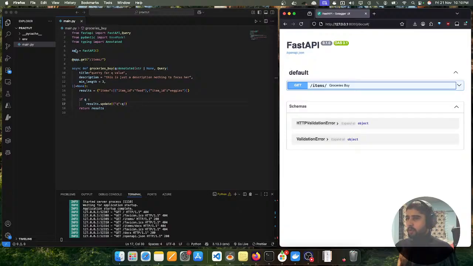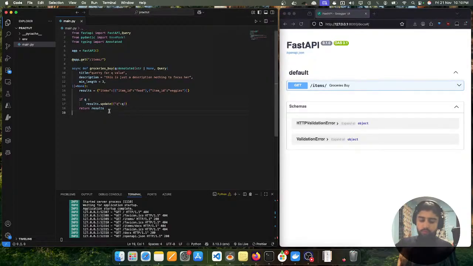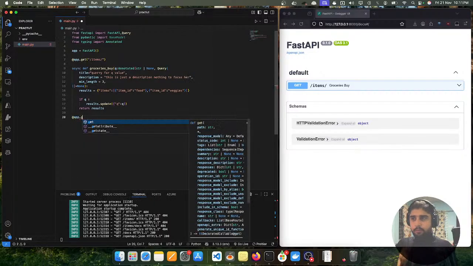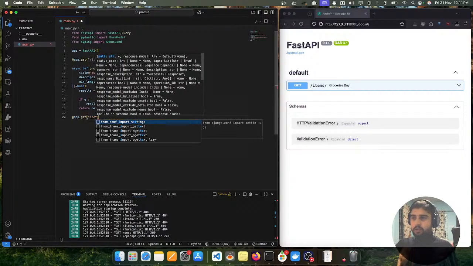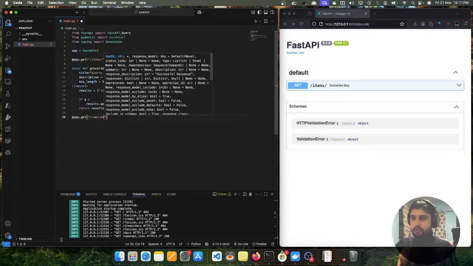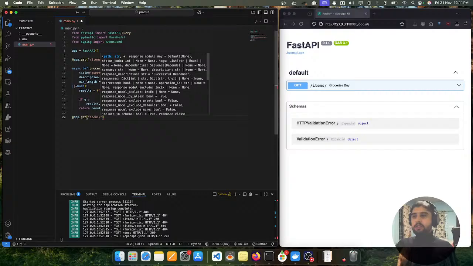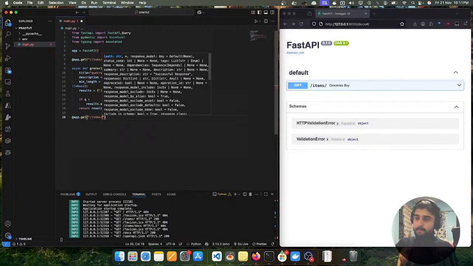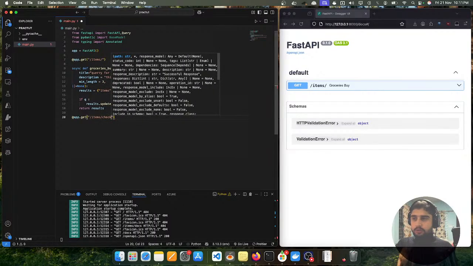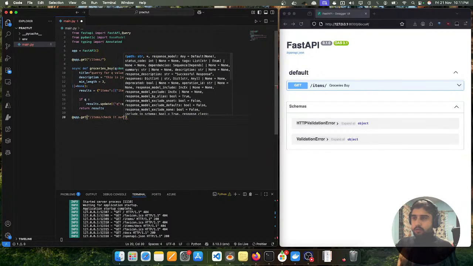However many pages or paths we add, it will keep on creating them, and we can access them from the docs of FastAPI. So let's go to items slash, check it out. Okay, let's just do this.